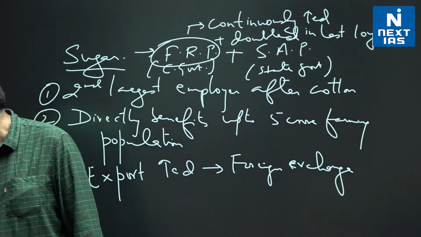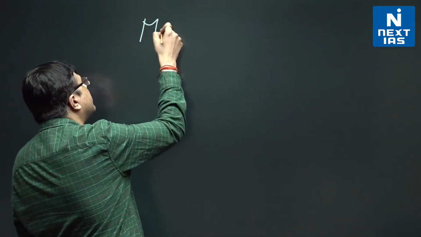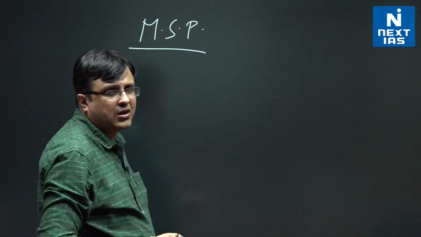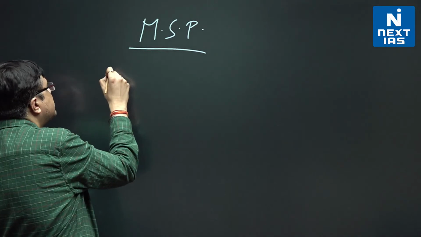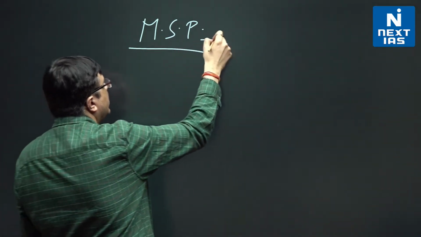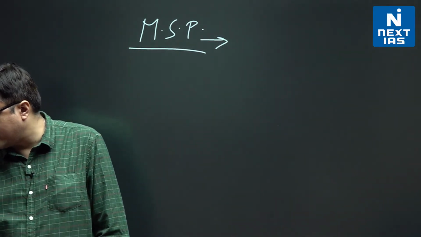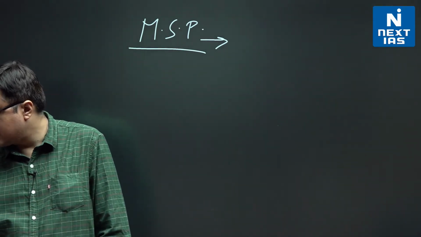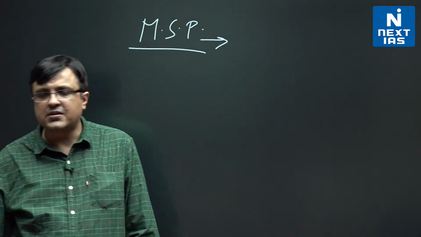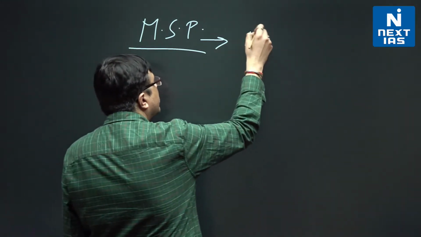survey talks about. Then, they make a very good clarification, because there was a lot of confusion regarding this on minimum support price. Actually, there was no confusion, but sometimes you know how our system is, so confusions do get created. Remember, the minimum support price is something that is declared by the government on the advice of the Commission for Agricultural Costs and Prices. So the government fixes the MSP of 22 mandated agricultural crops on the basis of recommendation of the Commission for Agricultural Costs and Prices. So MSP is fixed